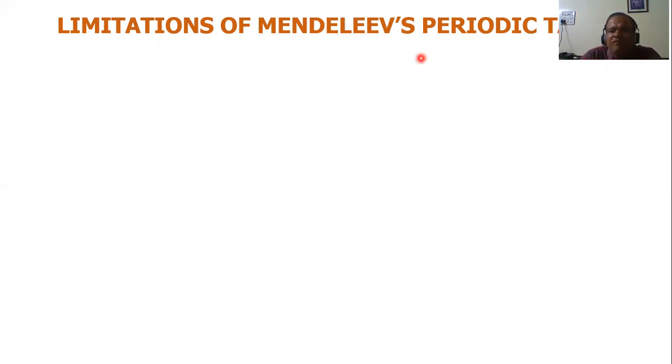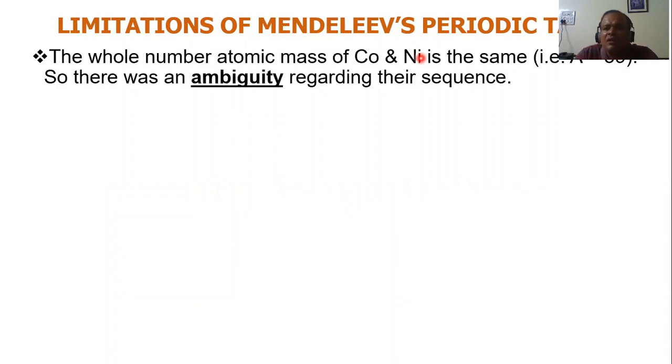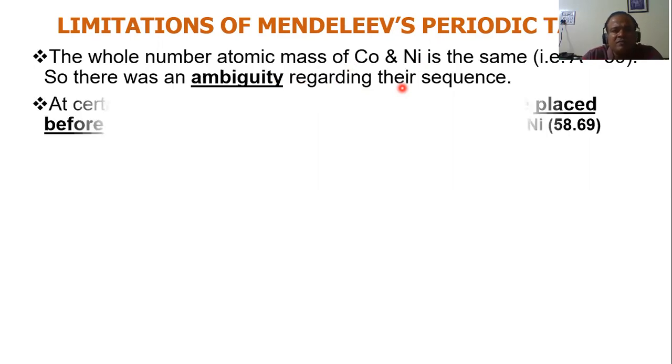But when you round it off, it becomes 59. So there was an ambiguity regarding their sequence. There was a problem: how to keep it? Whom to keep first? Should I keep cobalt first or nickel first? There was a confusion regarding their sequence.